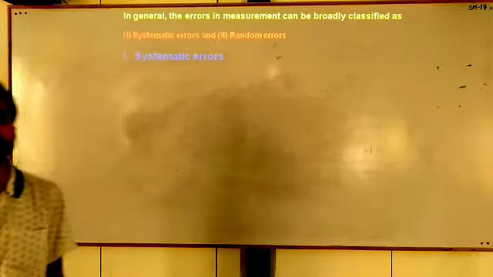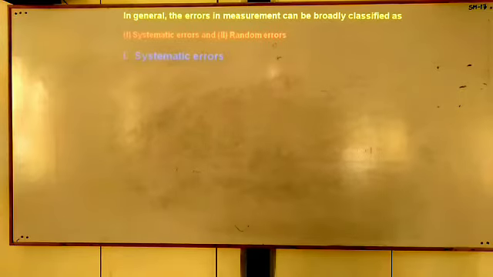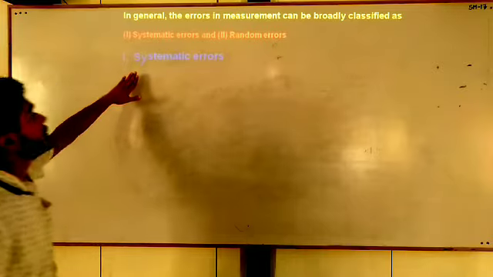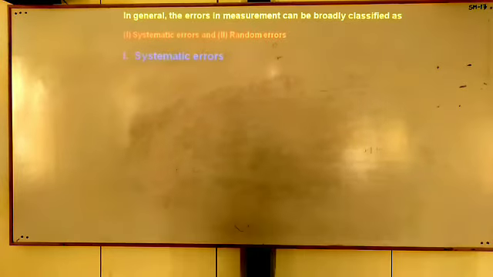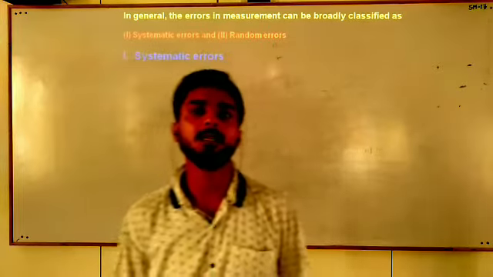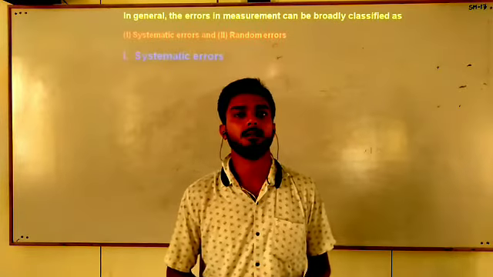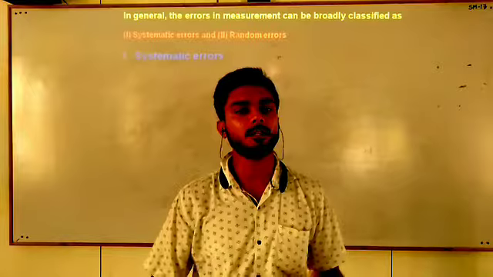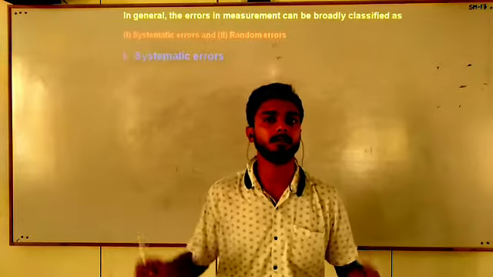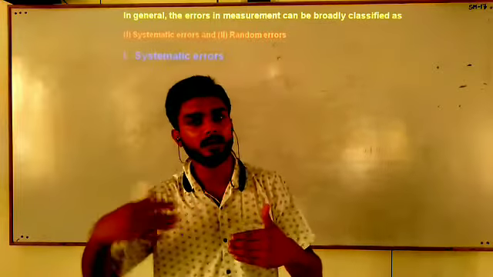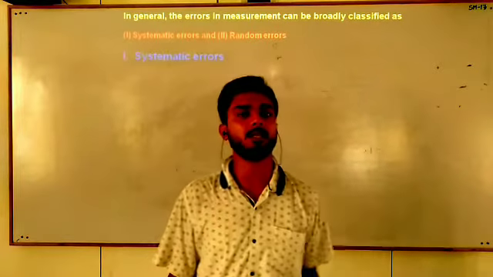What is the systematic error? Let us discuss. Students, as the name suggests, systematic. An error which occurs in a systematic manner is called the systematic error. Systematic manner means either in the positive direction or in the negative direction.